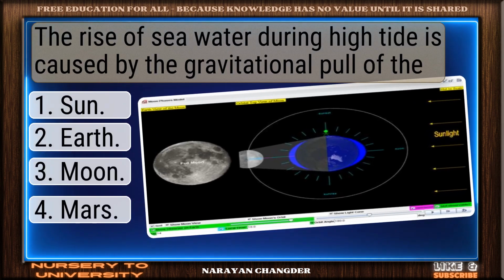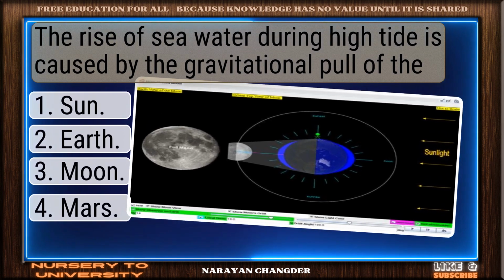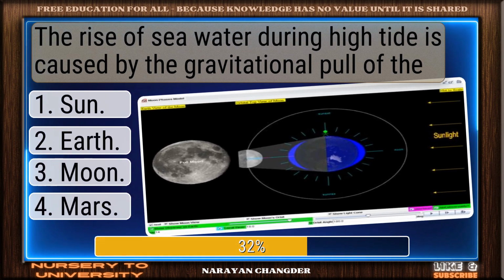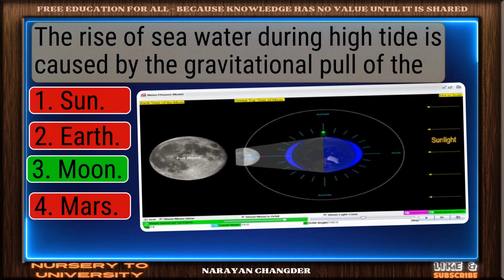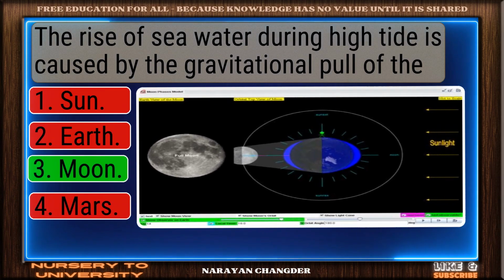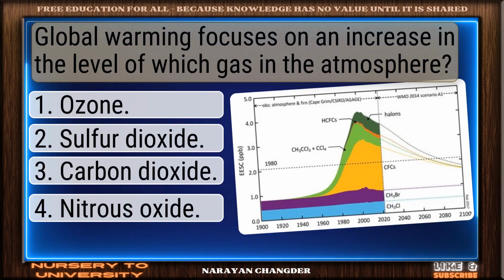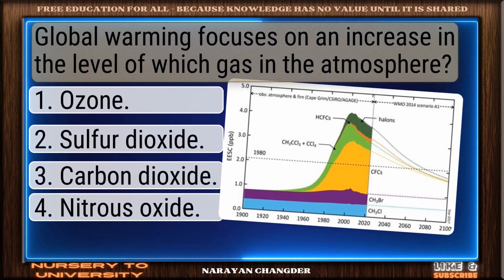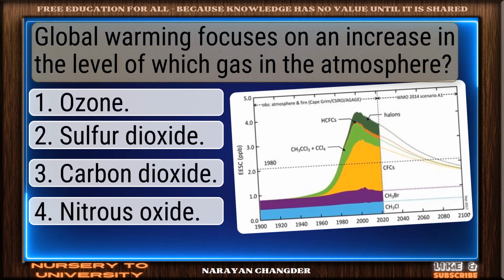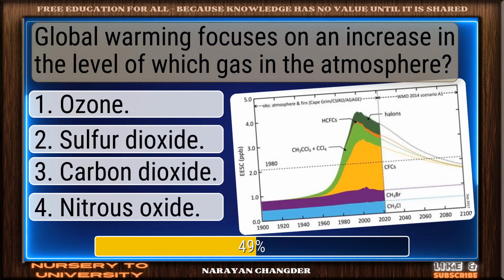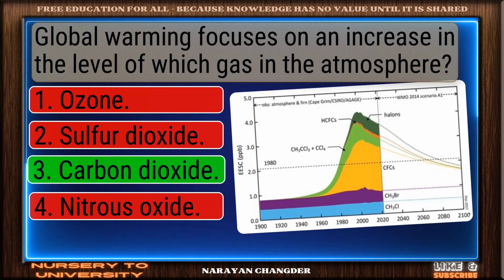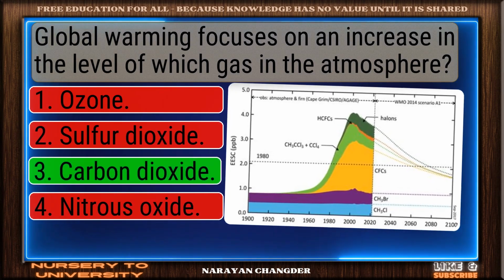The rise of seawater during high tide is caused by the gravitational pull of the. Nicely done. Moon is solid. Global warming focuses on an increase in the level of which gas in the atmosphere? Nice work. Carbon dioxide fits perfectly.